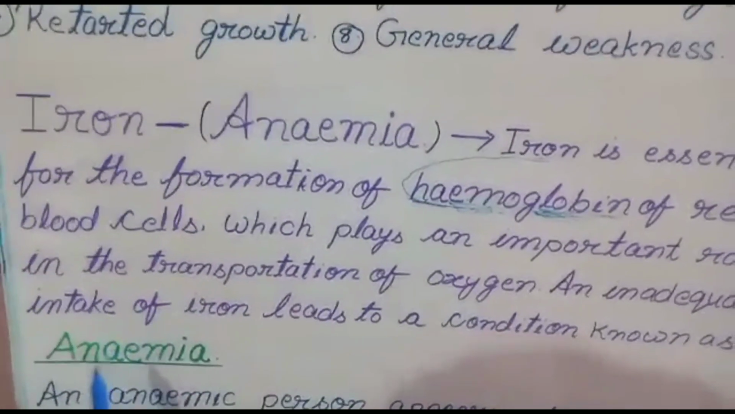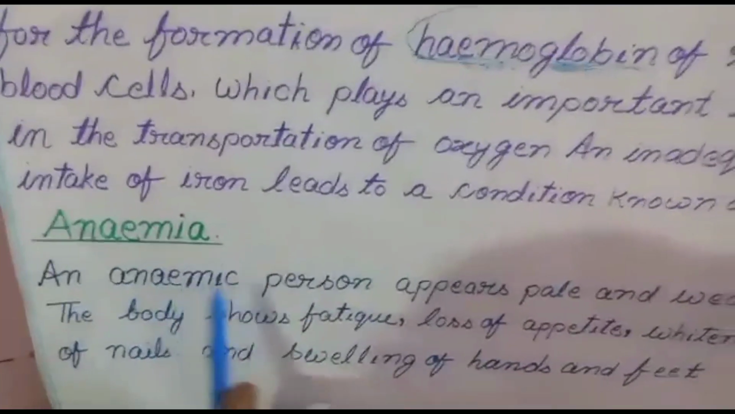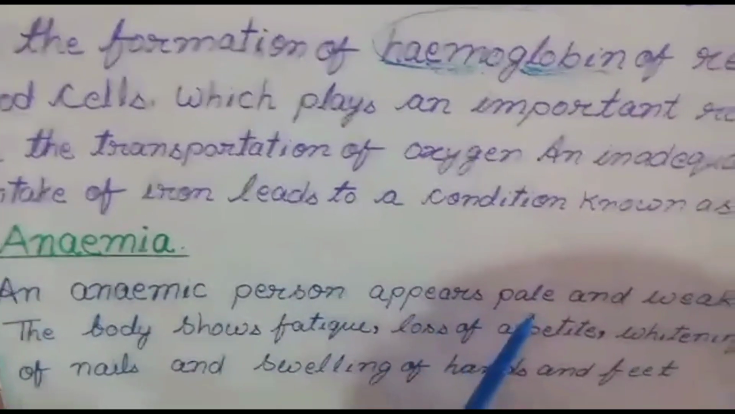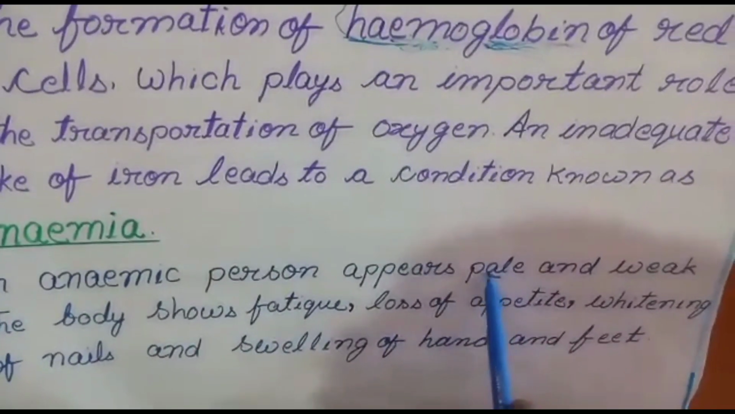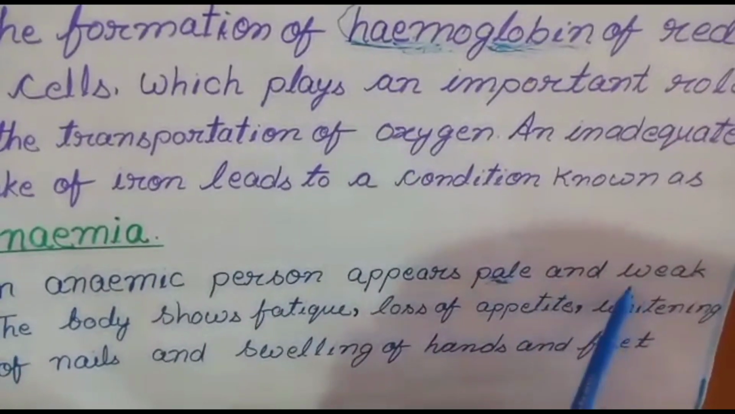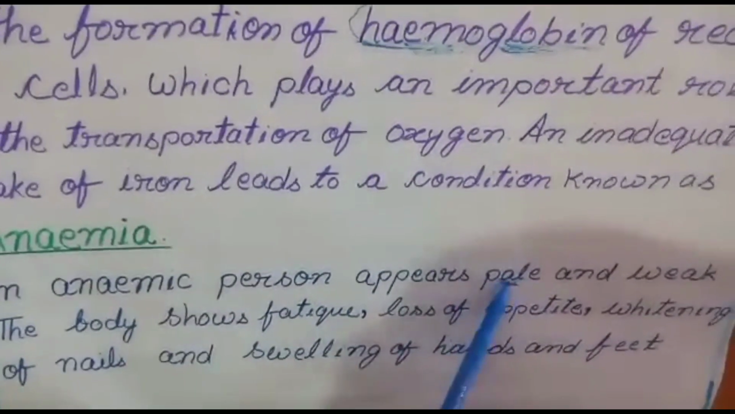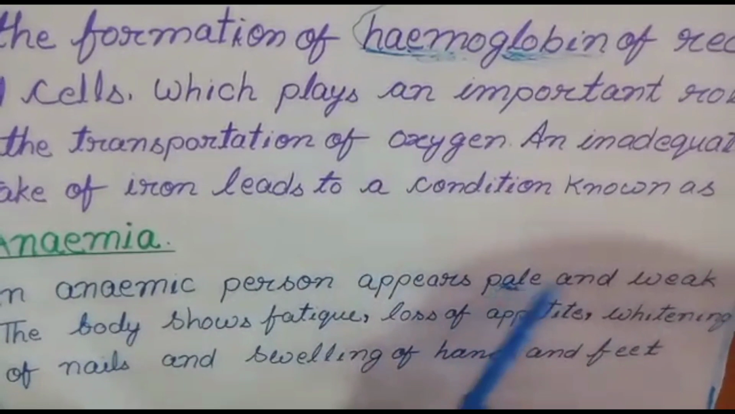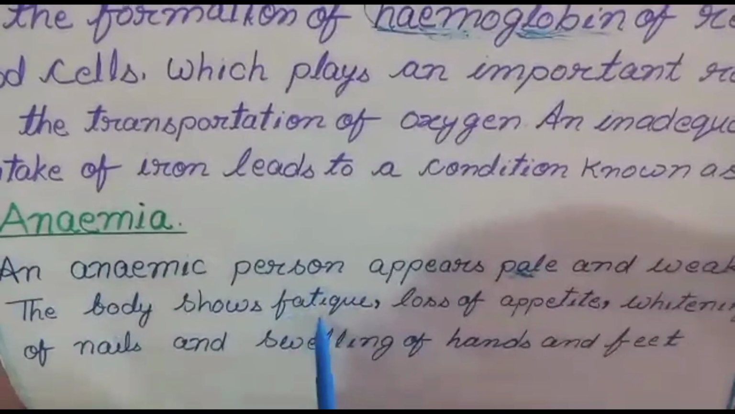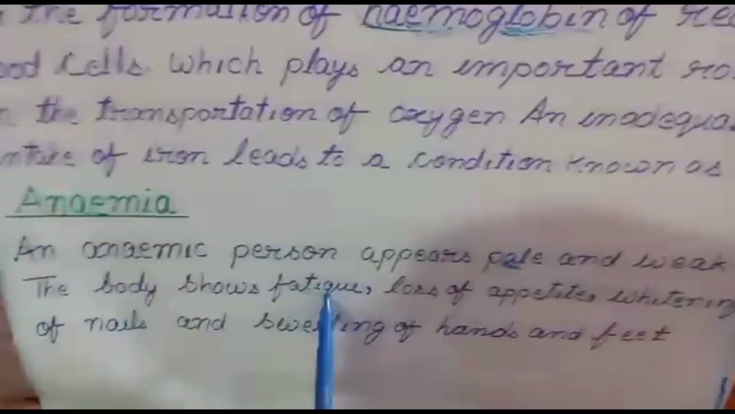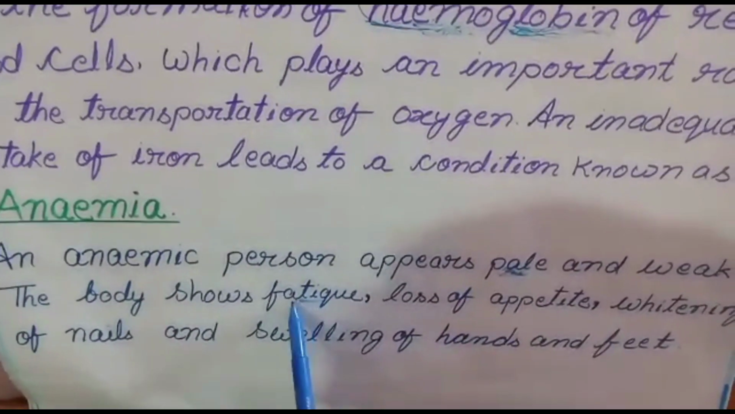And do you know what happens when people suffer from anemia? Here I have written a few sentences. An anemic person appears pale and weak. Pale means yellowish. The body becomes pale and weak. Understood? If there is a deficiency of blood, the body becomes pale, yellow. The body shows fatigue. Fatigue means tired. If a person suffers from anemia, that person feels fatigue.